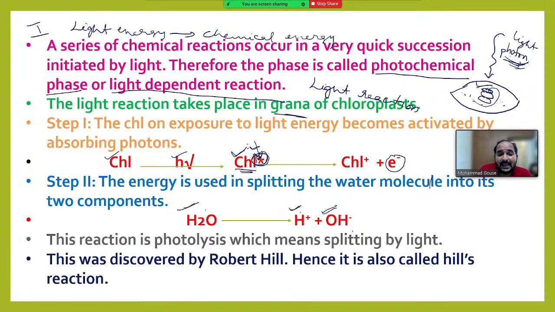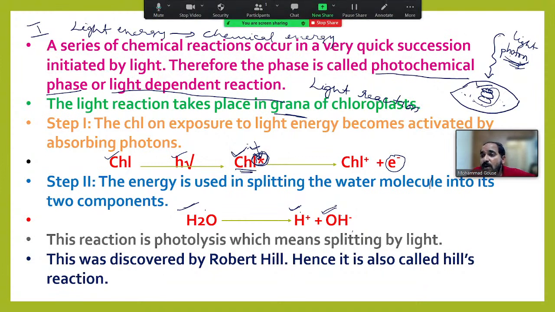Photolysis means splitting by light. By showing this, he confirmed that the oxygen released from photosynthesis comes from water but not from carbon dioxide. So what we discussed in this slide, let us recall once again. You just follow this, what is happening here.